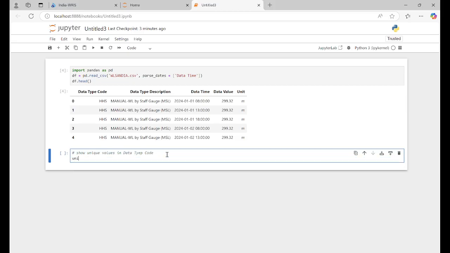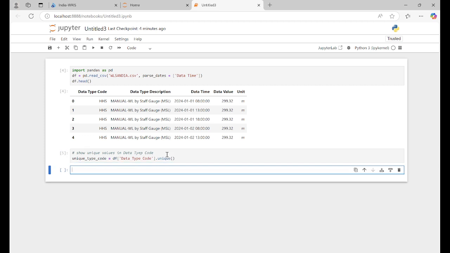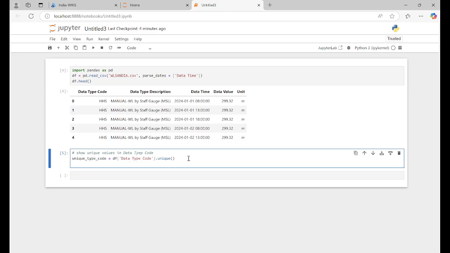Let's do it. Unique type code, or whatever you want to write. Unique type code equal to the data frame, which one? We have data type code dot unique. Run it. It works, right? What are those?